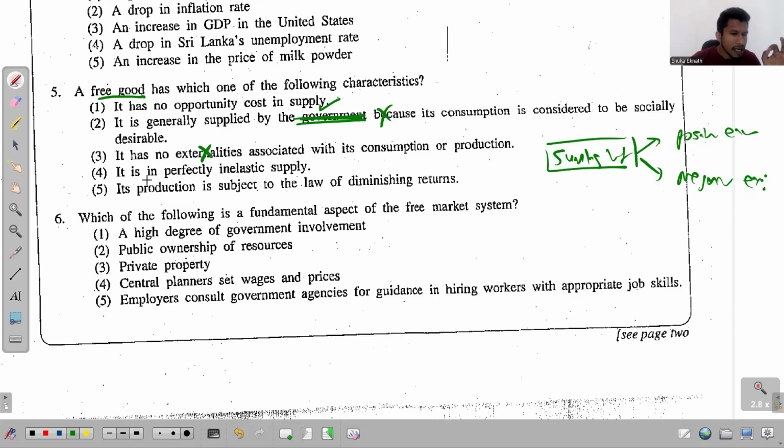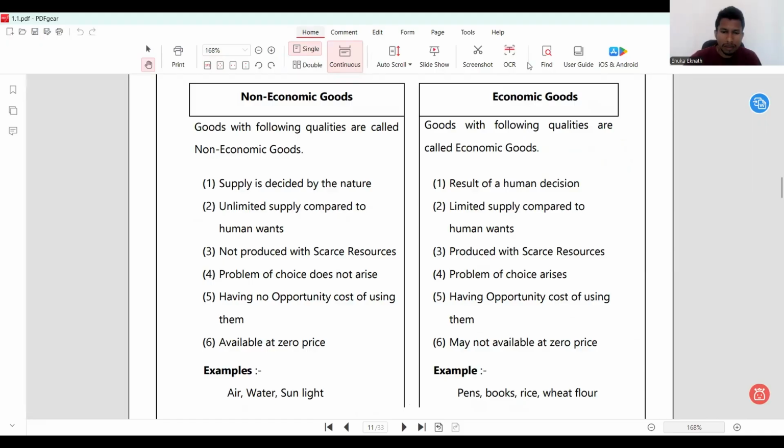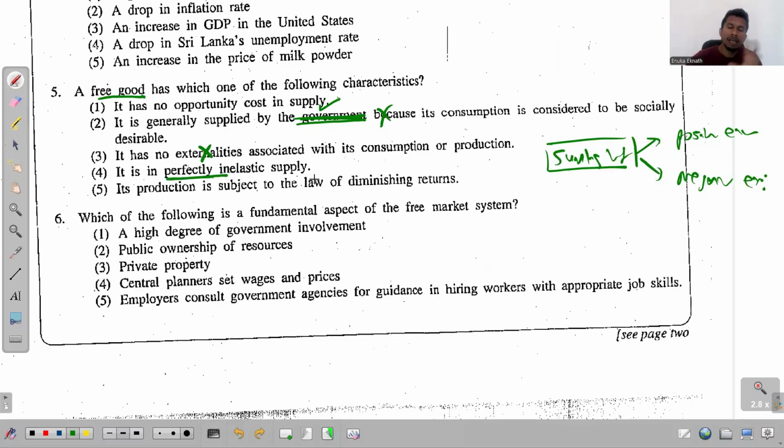The fourth one, it is in perfectly inelastic supply. Do you remember what you saw here? Since this is provided by nature, the supply may be inelastic. The supply is decided by nature. So the supply may be inelastic, but it doesn't mean that the supply is perfectly inelastic. So that's a different meaning. Being inelastic and having perfectly inelastic supply are two different meanings.